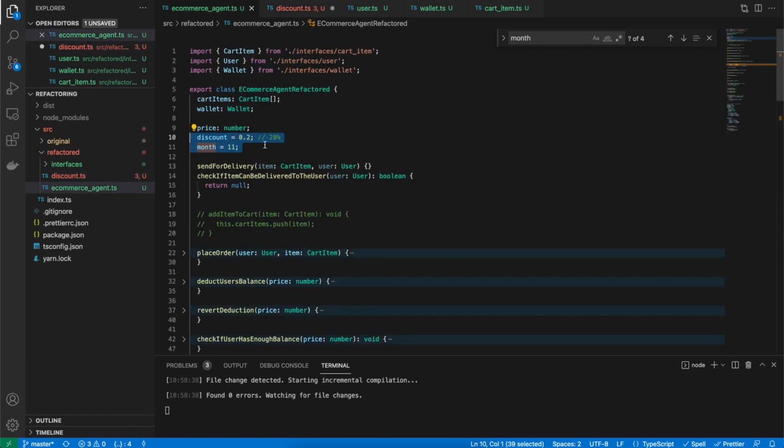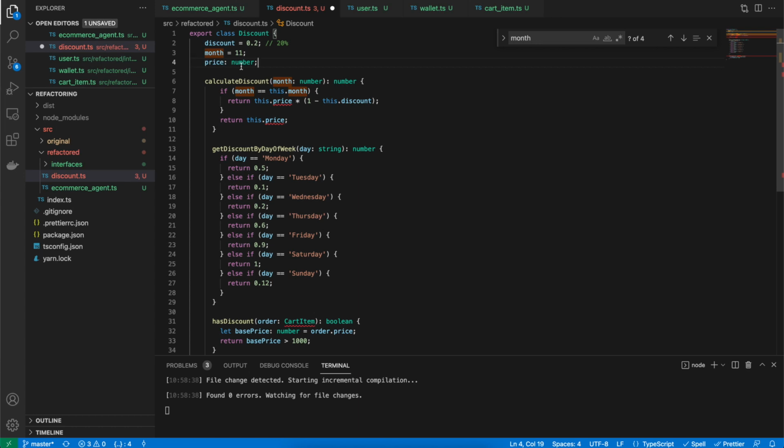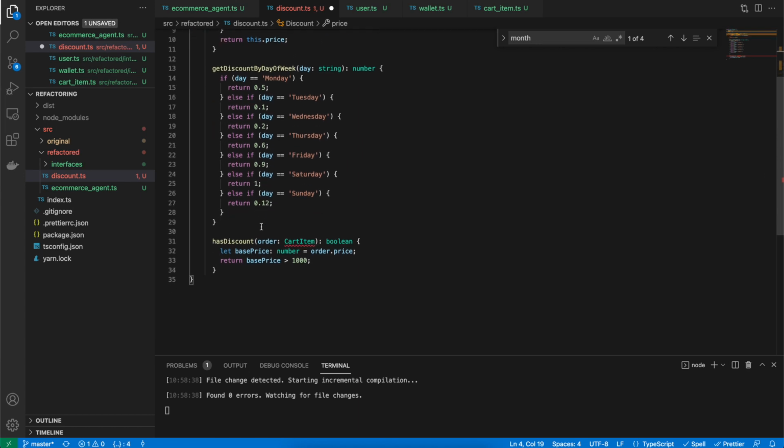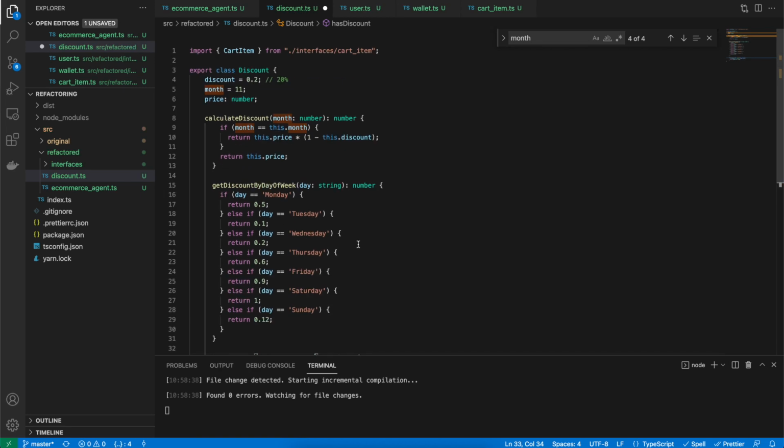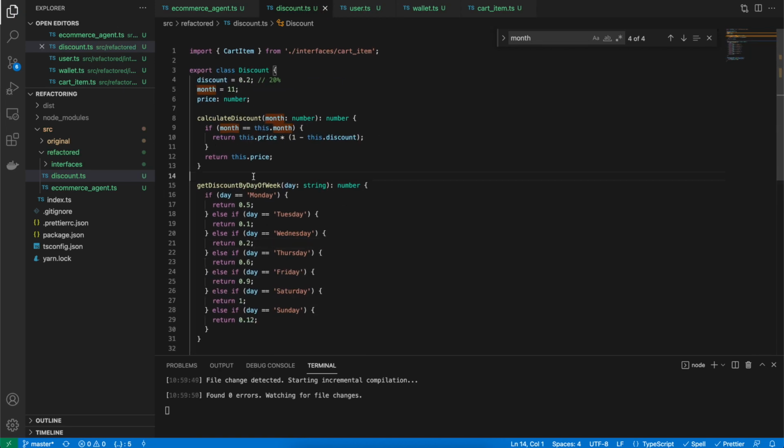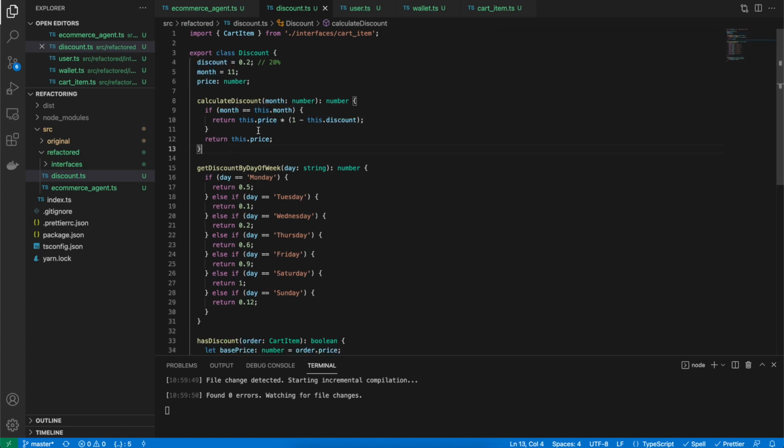Okay, what's the price? Price is a parameter in the class and the interface. Perfect, it works. Although it might not make sense to have price like this, month here, all these things are done just for the sake of example. So don't worry about that. Okay, it looks better now.